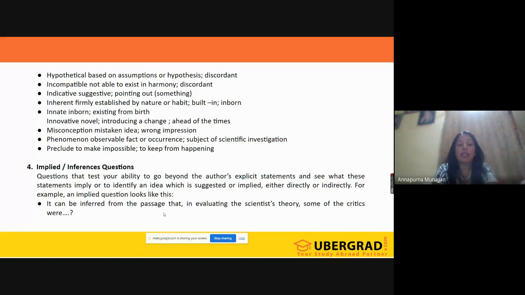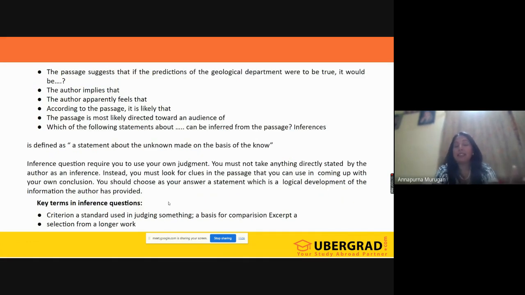So here it can be inferred from the passage. See, it can be inferred, direct question. In evaluating the scientist's theory, some of the critics were. So this one, the passage suggests that if the predictions of the geological department were to be true, it would be. See, now nowhere do they use the word inference, but still it is an inference question.